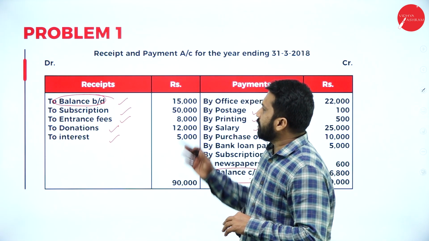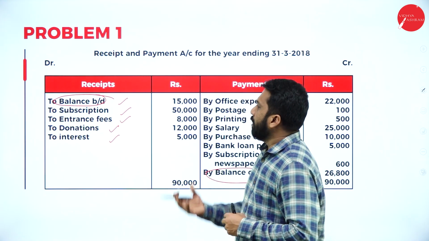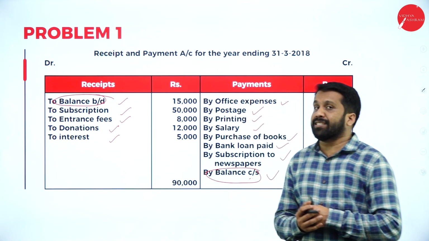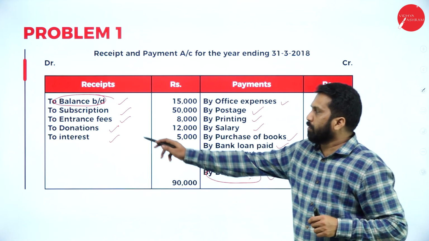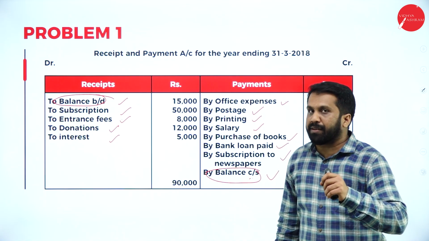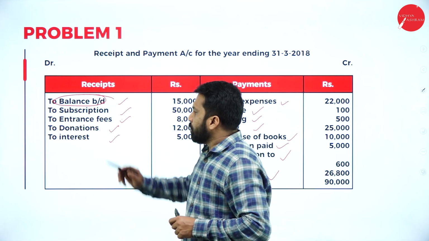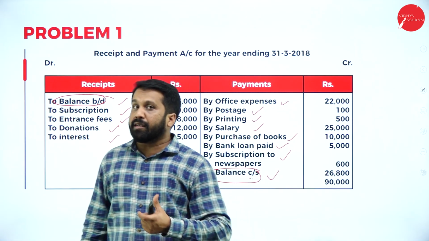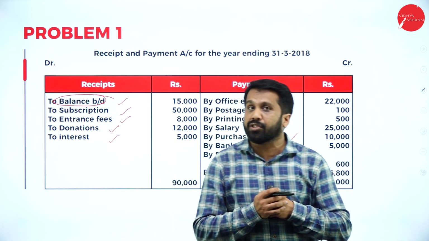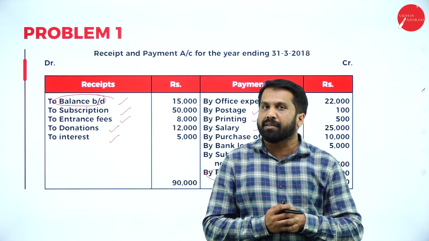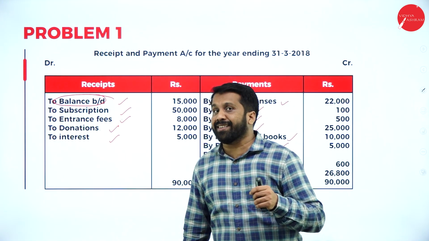We are done with this, and now go with subscription. It is a part of your income. Entrance fees, we have to go with the adjustment. If the word capitalized is given, then it will go to the balance sheet. If the word capitalized is not given, then it will come under income and expenditure. Donation is also similar. If the word capitalization is there, then it will come under the balance sheet. If not, then it will come under income and expenditure. And the last one is the interest account.